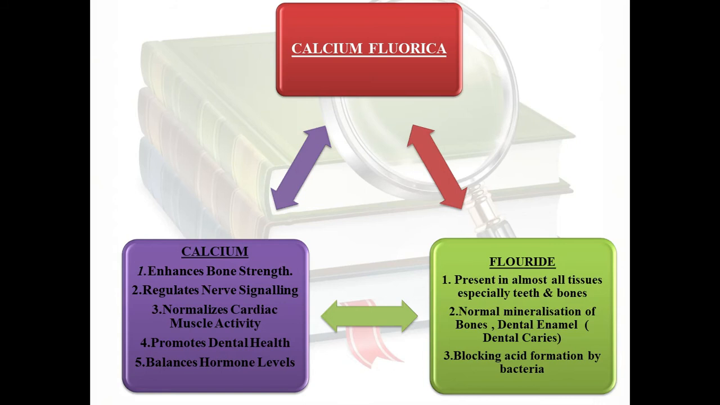So calcium and fluoride. First I told you back to basics. Remember that point. Back to basics means you have to study the function of calcium and the function of fluoride in your body. Calcium enhances bone strength, regulates nerve signals, normalizes cardiac muscular activity, promotes dental health, and balances hormonal levels. And fluoride is present in all tissues, especially teeth and bones, for mineralization of bones, especially dental enamel, preventing caries, and blocking acid formation by bacteria. So we have studied the basic physiology.